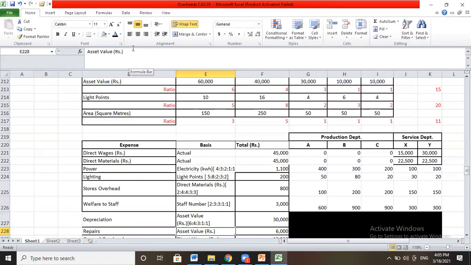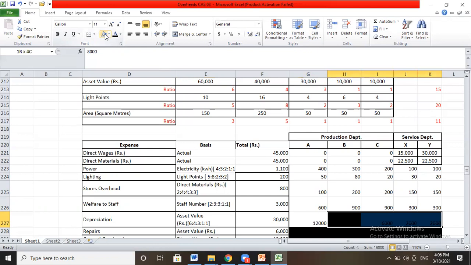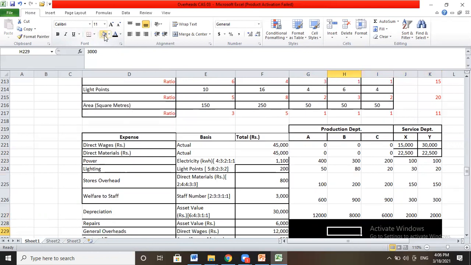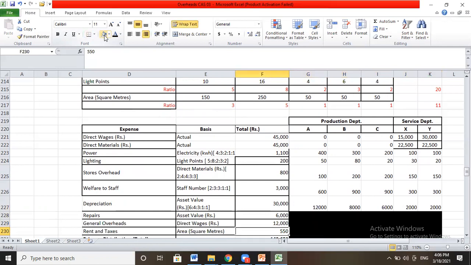So 30,000 will be divided by 15, and it will be 2,000 multiplied by 6. So 6 2s are 12,000, and likewise, 2,000 into 6, 2,000 into 4, 2,000 into 3. So the simplest way is to first divide and afterwards multiply.